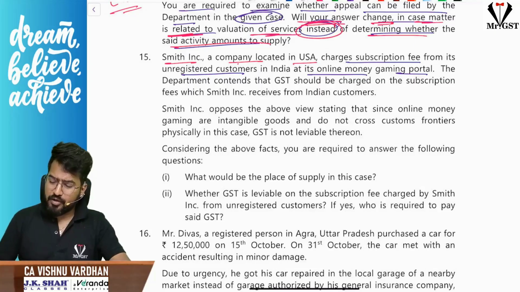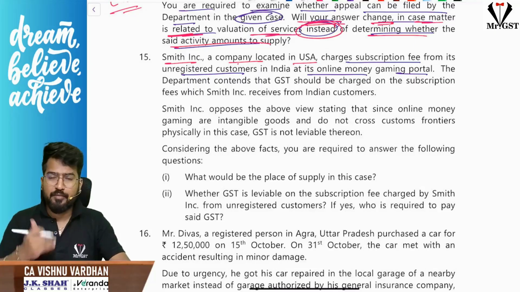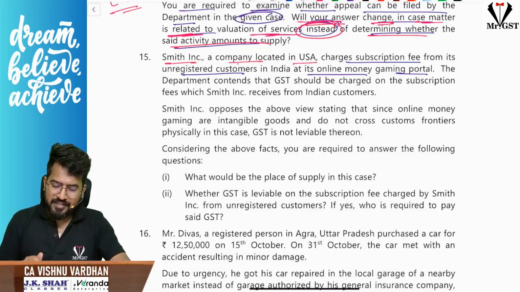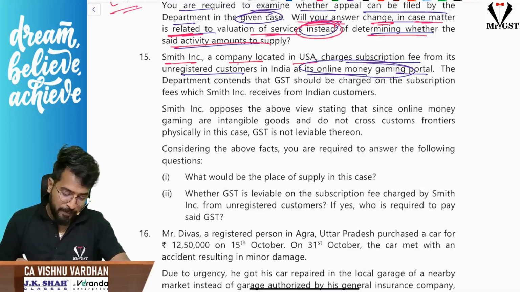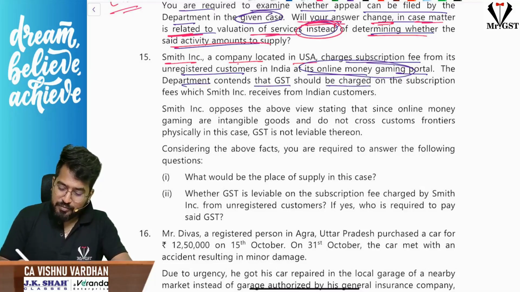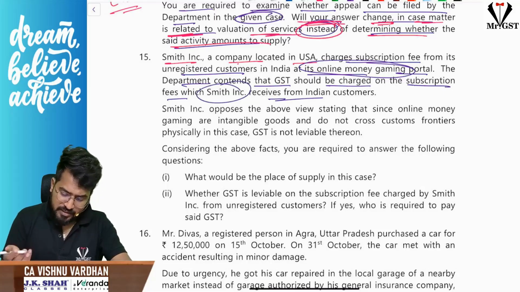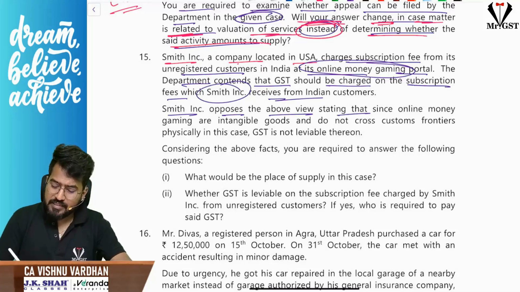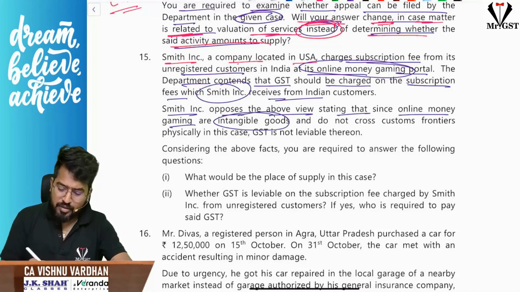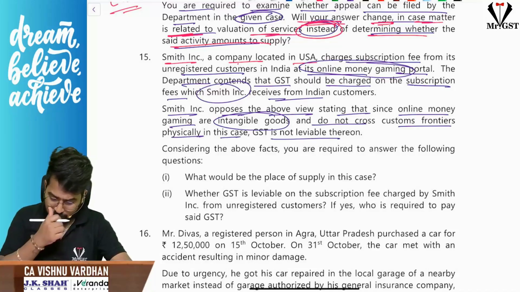Okay, so they are providing online money gaming services. Online money gaming is goods. The department contends that GST should be charged on subscription fees which Smith Incorporation receives from Indian customers. Smith Incorporation opposes the above view, stating that since online money gaming are intangible goods, they do not cross the customs frontiers physically. In this case, GST is not leviable thereon.